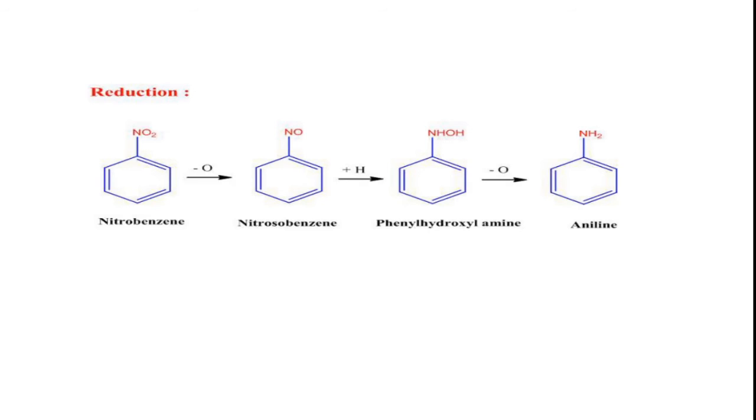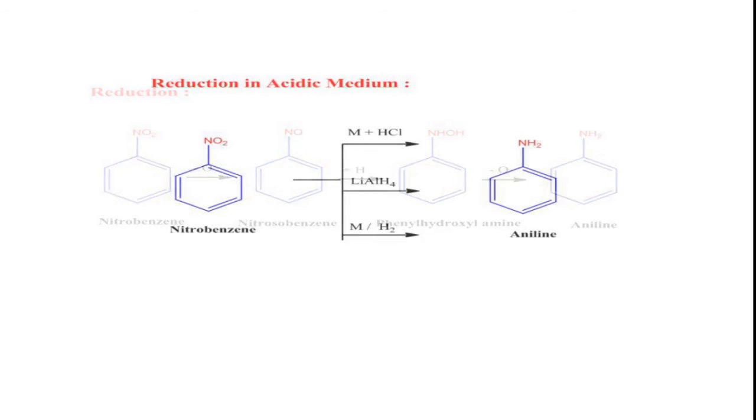With this sequence of reactions, we can easily identify the variety of products which we obtain in the reduction of nitrobenzene, right? You can see reduction in acid medium, that means a metal in the presence of hydrochloric acid, maybe tin in presence of HCl or zinc in presence of HCl, will give aniline as a product.